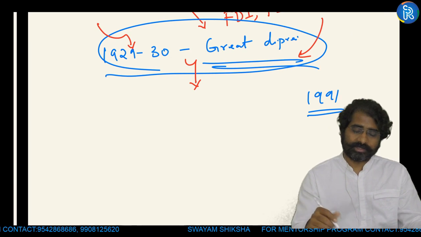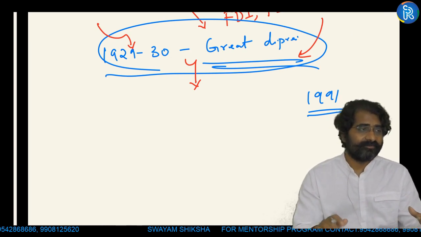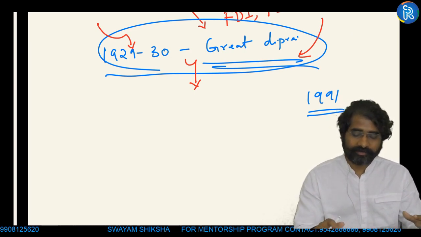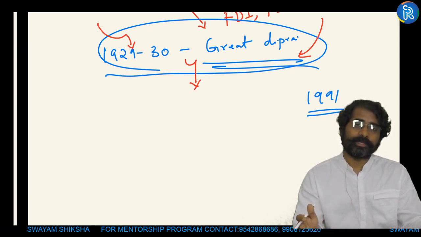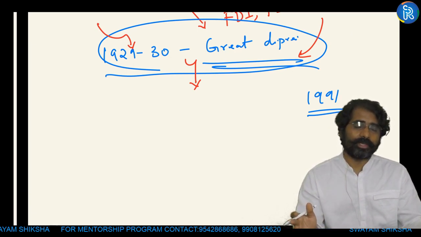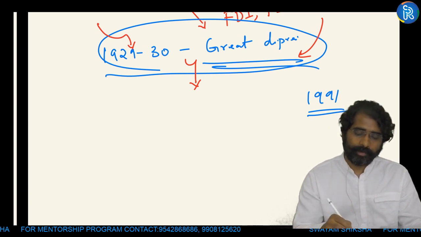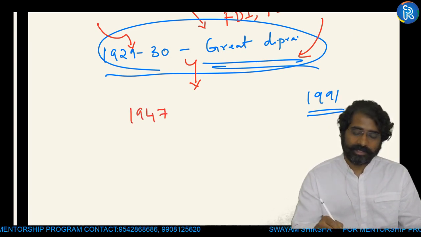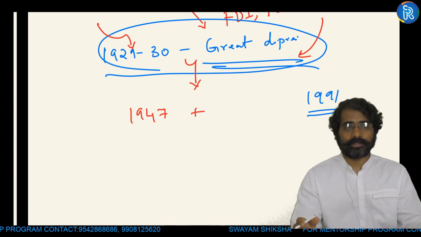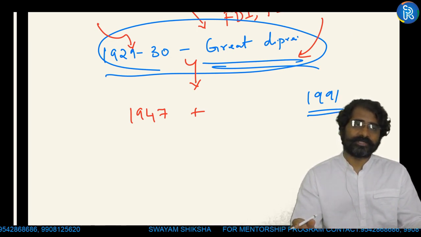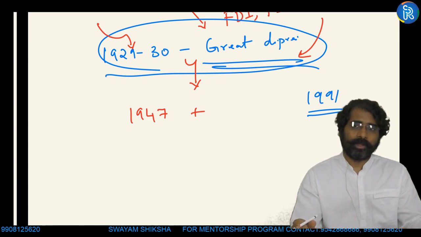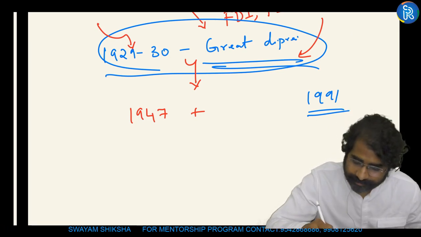So my introduction here will move from the 1929-1930 Great Depression, or the crux point can be something like the 1991 economic reforms. Then talking about 1947 onwards, if there is a question on agriculture related aspects, you can push your introduction from the first 5-year plan. Or if there is a question like this,